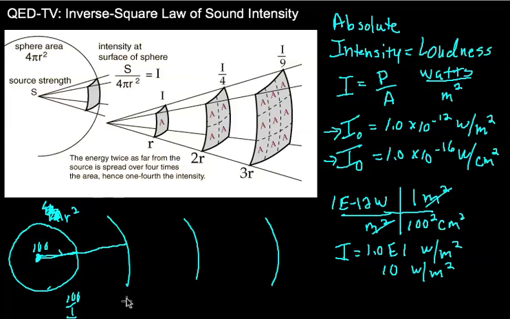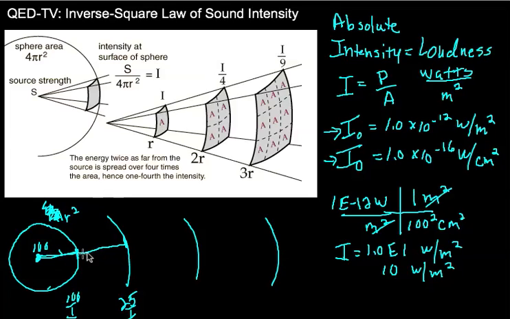So 100 divided by 4 would be 25. That would be my intensity. You'll see what happened here: we went twice as far away, and the intensity of the sound went down, divided by 4.